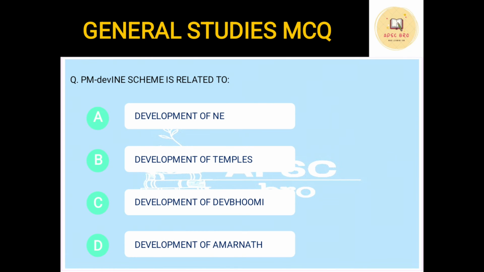Okay, next question. PM DevINE scheme is related to: option A, development of Northeast, option B, development of temples, option C, development of Devbhumi, option D, development of Amarnath. Now Devbhumi is Uttarakhand, we know that. From the name of the scheme, PM DevINE, from the word divine, we have this tendency to say that it might be related somehow to spirituality or religious things, right? So we can go with option B, C, or D. But actually, the answer is development of Northeast.